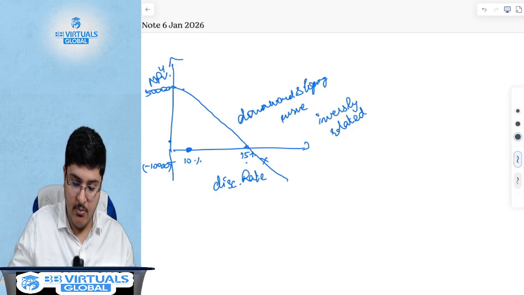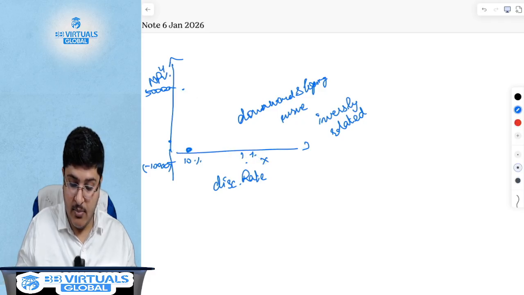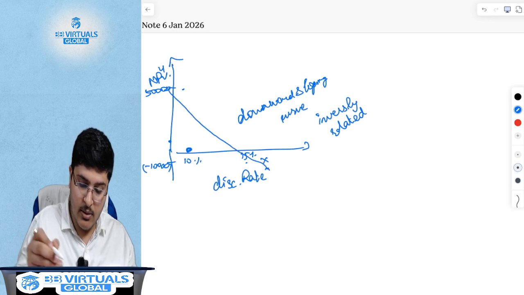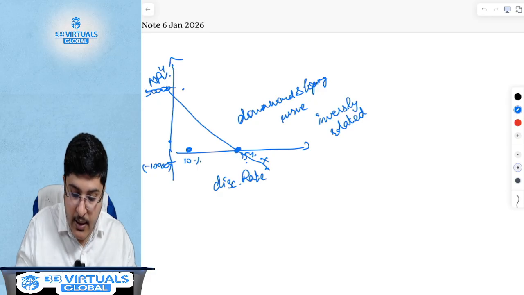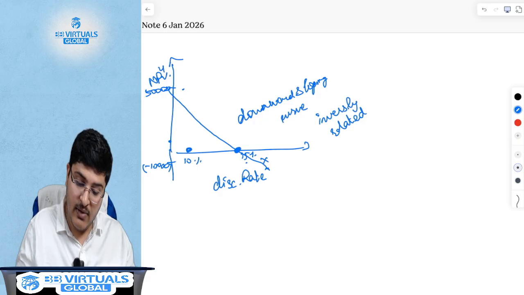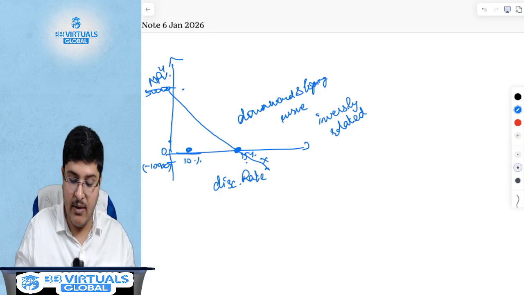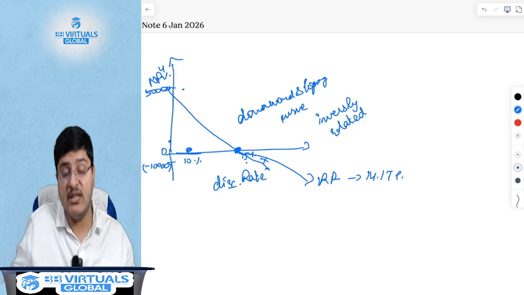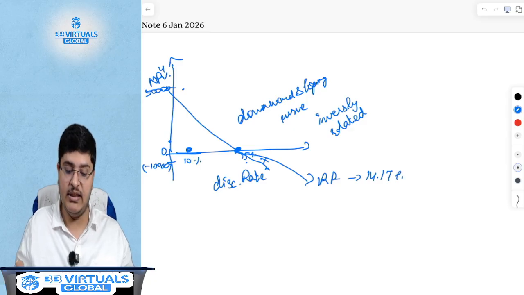Now, what is IRR? Actually, the previous drawing was fine, because at 15% it should be here. Okay, so this is the rate. This is the discounting rate where the NPV is 0. And what was this rate in our example? This rate is the IRR, which was 14.17%, which is the first example that we solved.